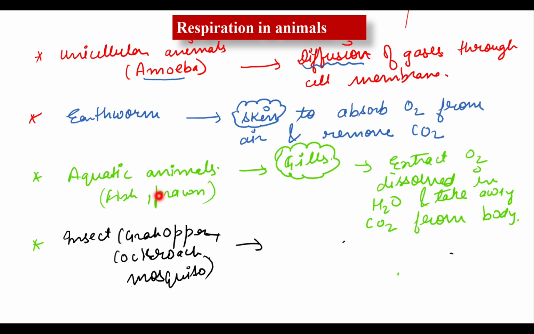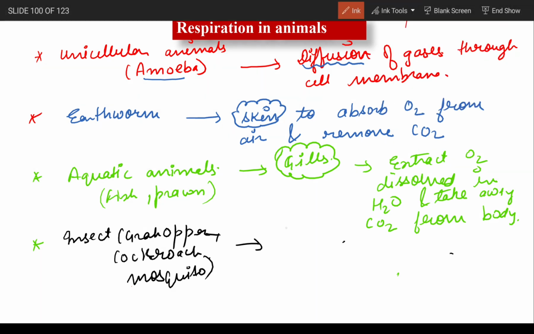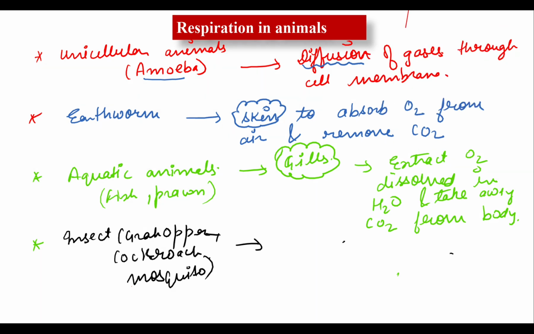In their body there are many tiny spiracles present. Here I am going to draw a diagram of a cockroach. Imagine this is a cockroach. In their body tiny holes are present on the side of their body.